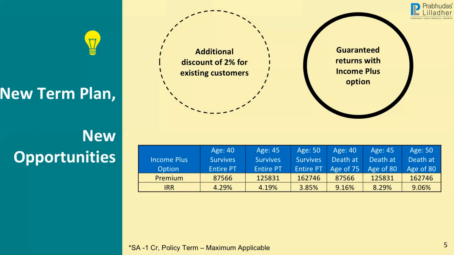Yeah. Apart from that, we also spoke about a new term plan which has come in, Click to Protect Live. So we have an additional 2% discount for all the existing customers.